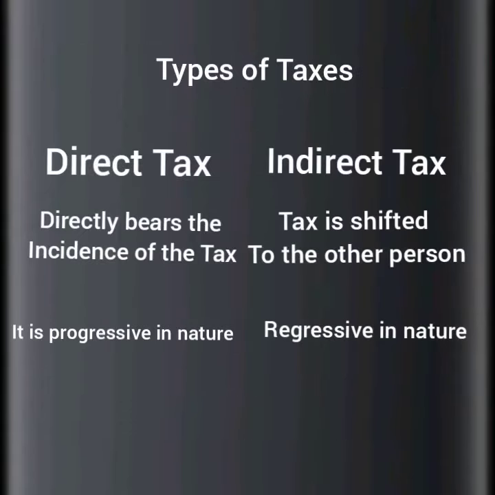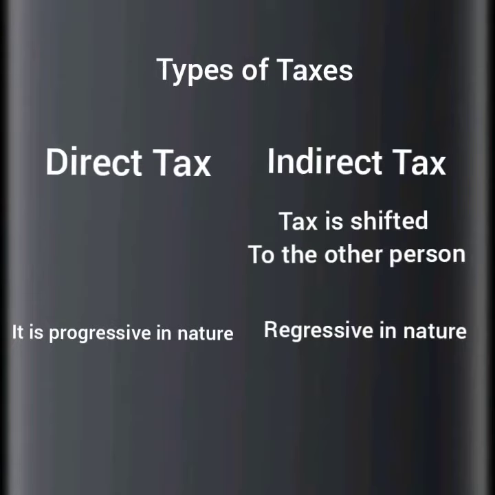Now comes types of taxes. So there are two types of taxes, direct tax and indirect tax. So direct tax is the tax in which the person directly bears the incidence of the tax and it is progressive in nature. So it means the direct tax is borne by the person on whom the tax is levied, and the indirect tax is the tax in which the person is not directly paying the tax, he is shifting his tax to another person. Okay, it's regressive in nature.